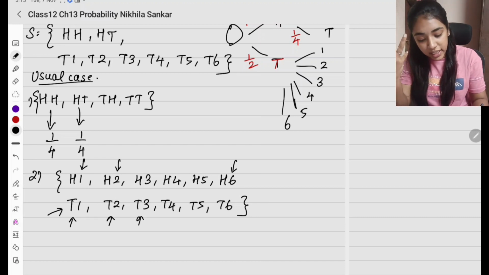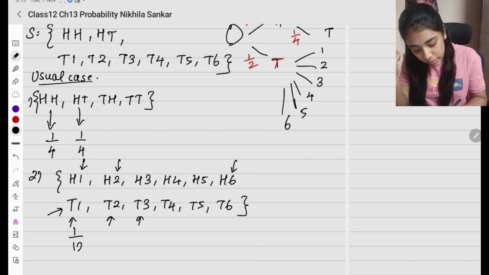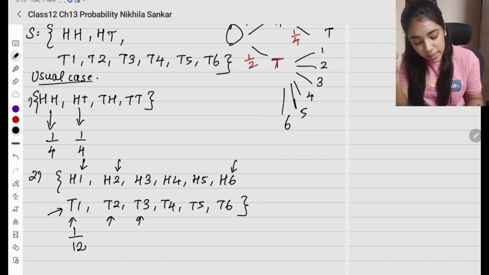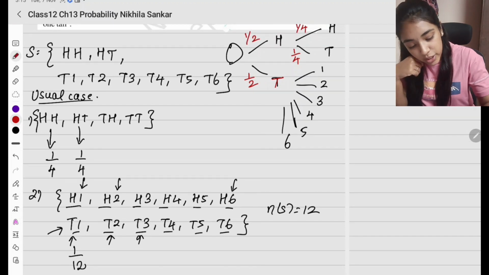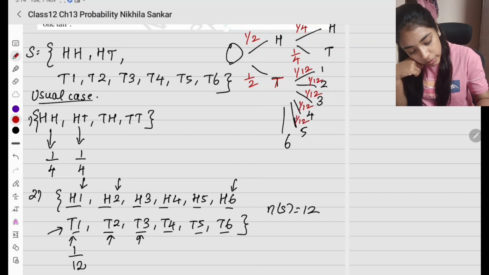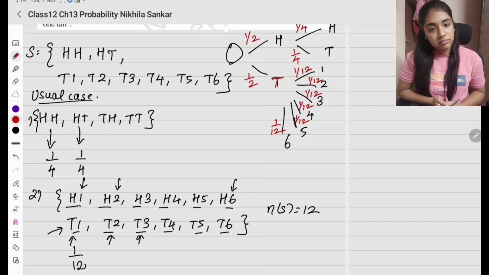It is going to be 1 divided by 12 because my number of elements in the sample space is going to be 12. Correct? 1, 2, 3, 4, 5, 6, 7, 8, 9, 10, 11, 12. I have 12 elements. So the probability is going to be 1 divided by 12: 1 by 12, 1 by 12, 1 by 12, 1 by 12, 1 by 12 and 1 by 12. Correct? So this is the probability.